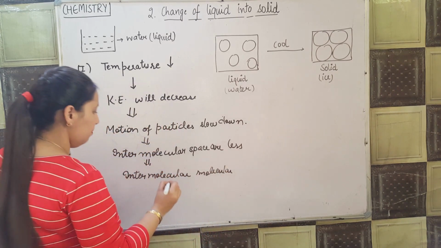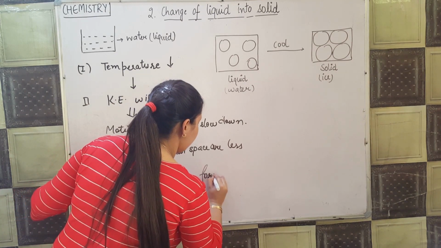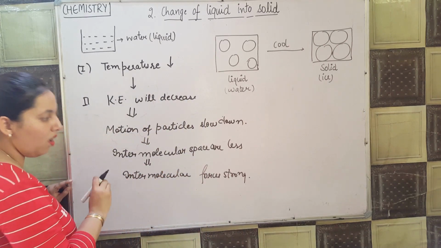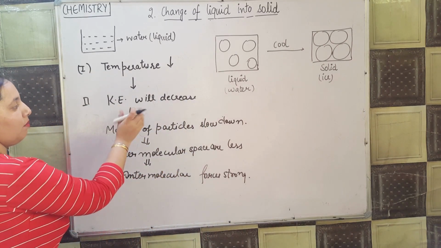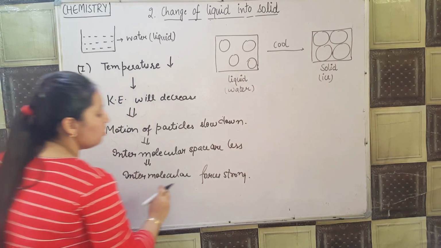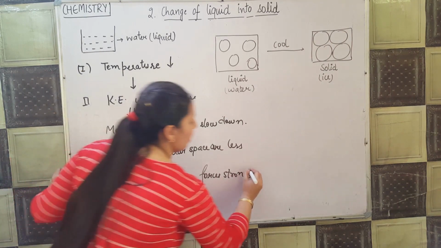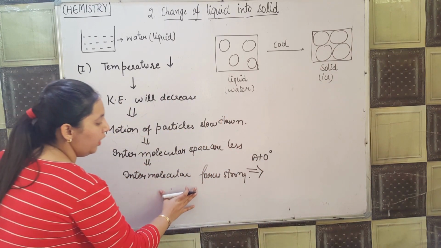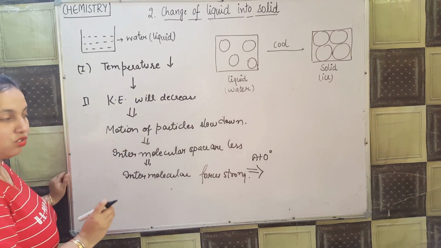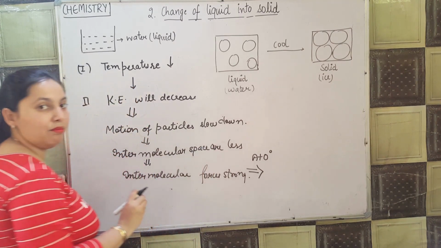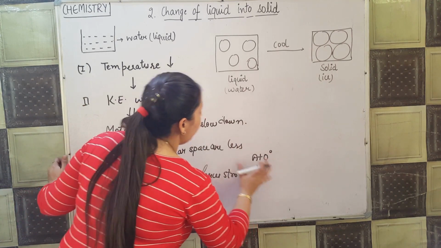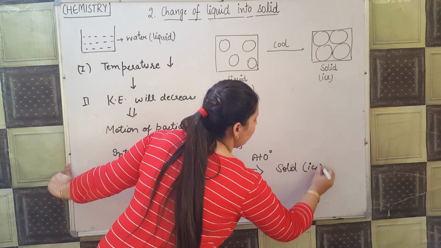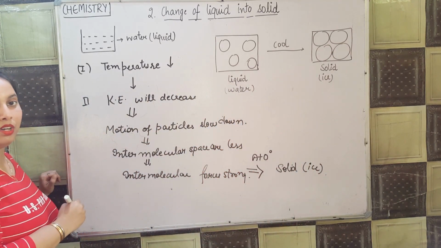Now these intermolecular forces are strong enough to overcome the motion of particles. So at 0 degree, when the intermolecular forces become very strong and the intermolecular spaces become very less, it converts into solid, or you can say it converts into ice.